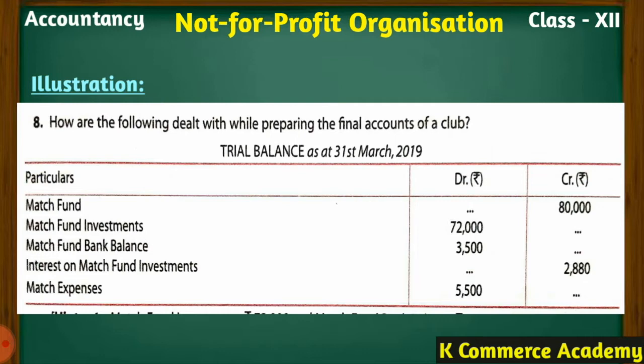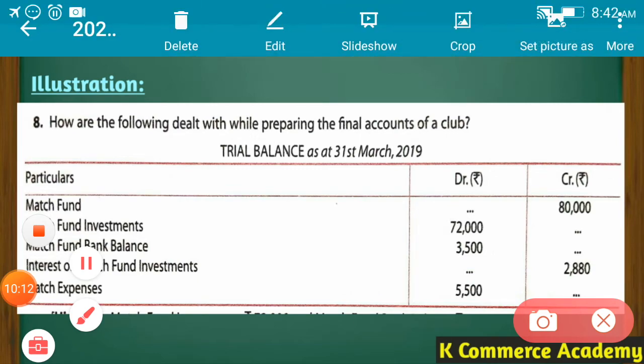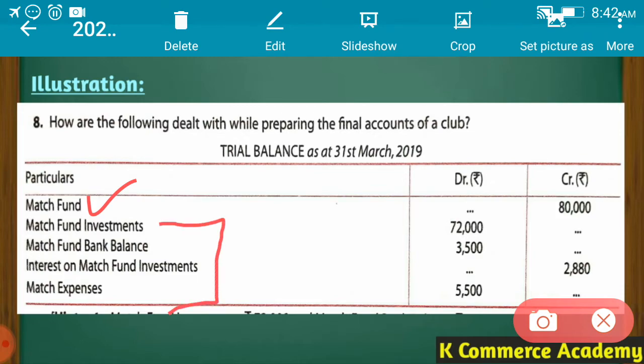Why so? Because here we have a separate fund known as match fund, where a specific fund is there, so all the expenses and receipts related to that particular fund will be deducted from and added to that particular fund. So according to that, this match fund will go on the liability side of the balance sheet.